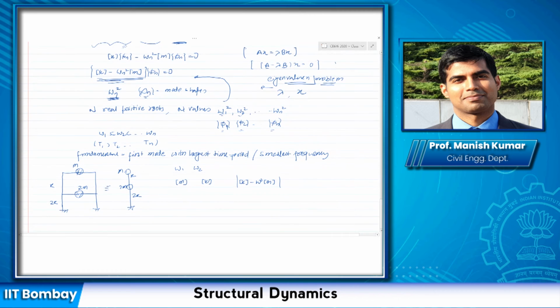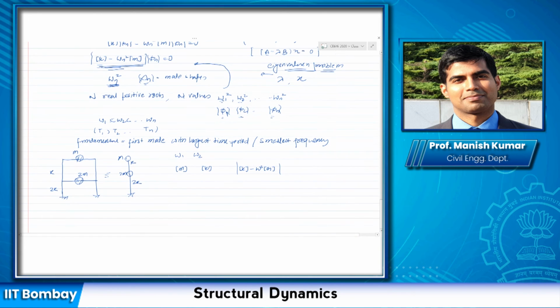So as you would have already seen, if I have an eigenvalue problem like this, the solution is found by setting the determinant of this whole matrix equal to 0.